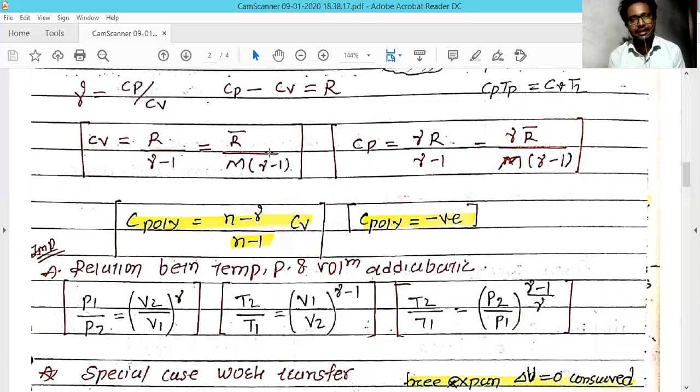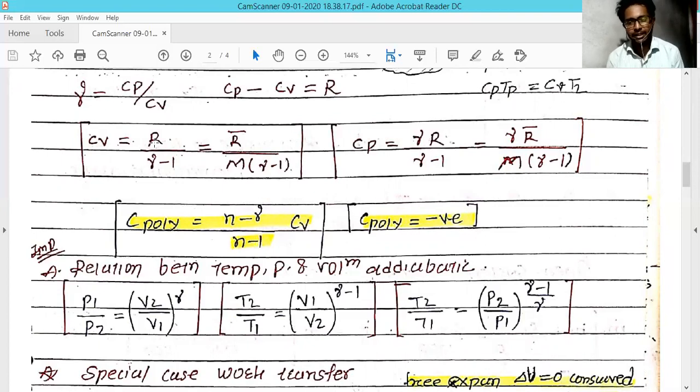If you rearrange the two equations, you get R divided by gamma minus 1, and this R is for the ideal gas. If you want to convert this into any other gas, we have seen in the last section that R bar is equal to M into R. So you replace R with R bar divided by M, where M is the molecular weight of that particular gas.